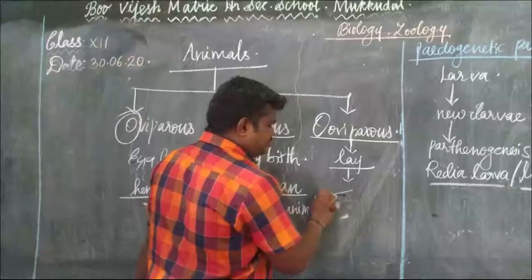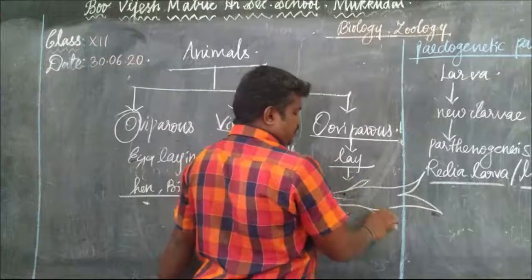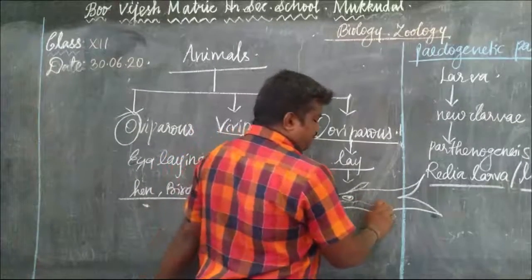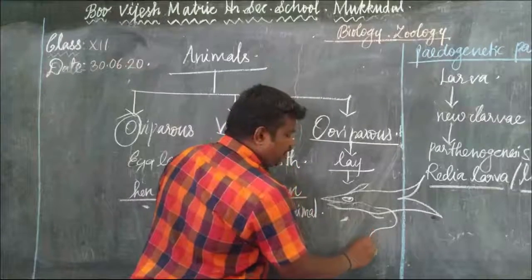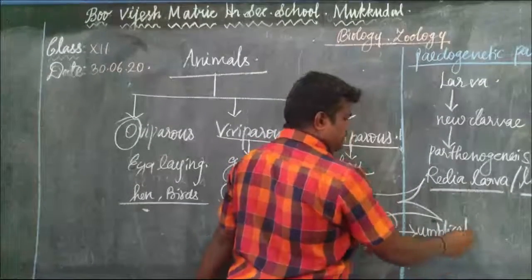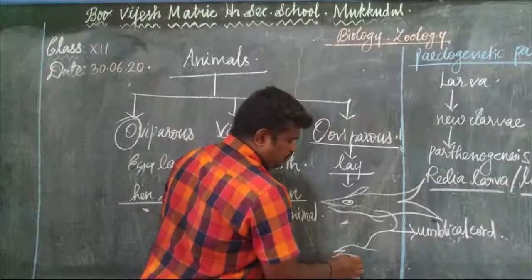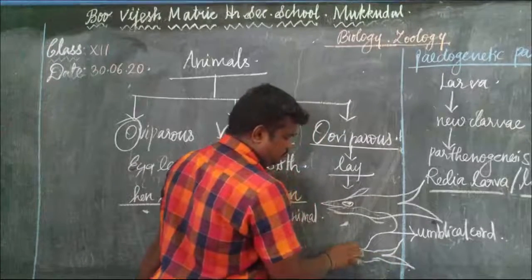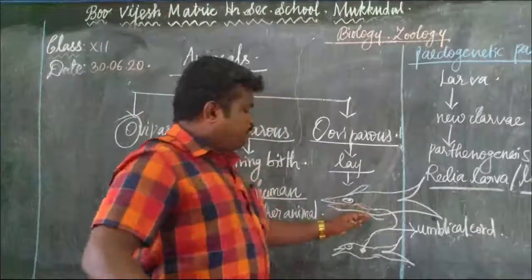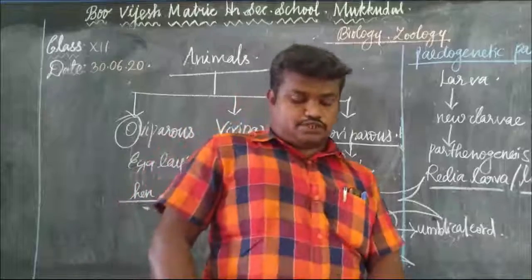The shark is an example of ovoviviparous. After hatching, the umbilical cord or placenta is attached to the navel of the young ones and to the mother.